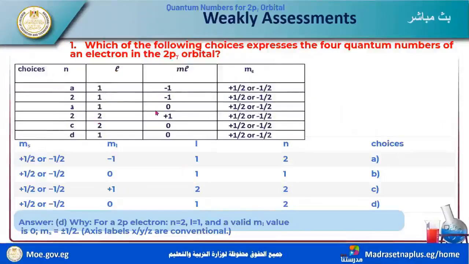This table has choices for the number of principal levels. Now, which of the following choices expresses the four quantum numbers of an electron in 2py, 2px or 2pz? There's no difference. Now, choice: n equals 2, l equals 1, ml equals negative 1, ms equals positive half or negative half.